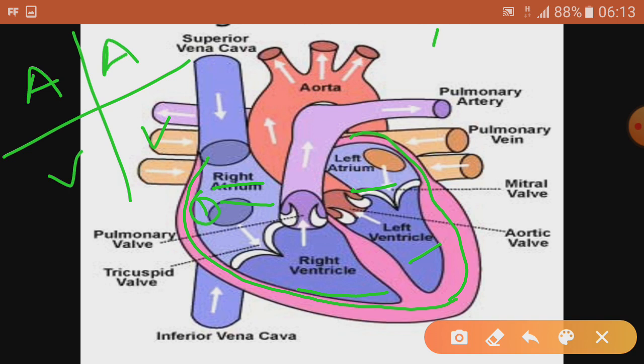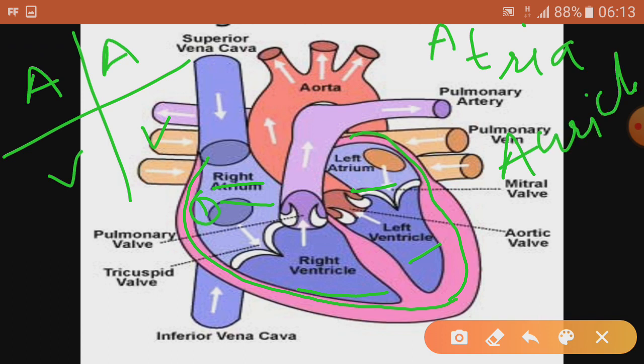Atrium is singular, atria is plural, or you can say auricle or auricles. You must get these 2 words also in the book. Auricle singular, auricles plural. So don't get confused between singular and plural.